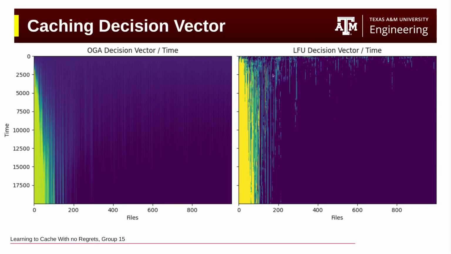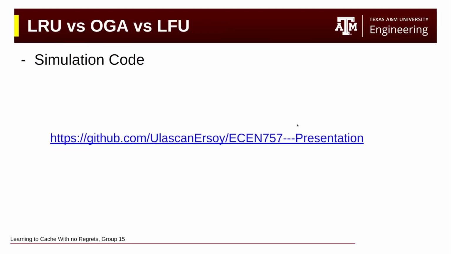If you compare the distribution to the LFU, you'll see that it is, as predicted, very similar to the OGA. OGA is a normalized and smoother version of the LFU, but it pretty much has the same structure. And this again circles back to the same point that OGA is just a normalized version of the LFU. And all the simulation code is available on our GitHub. Feel free to check it out.